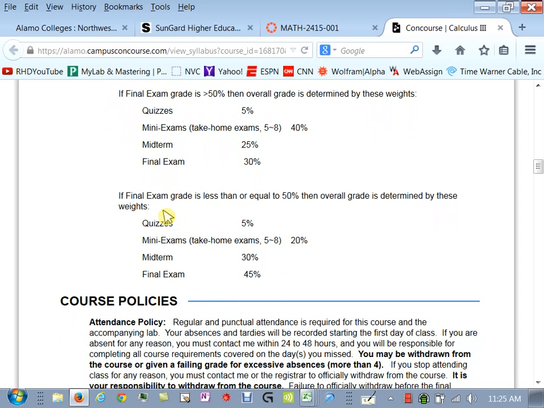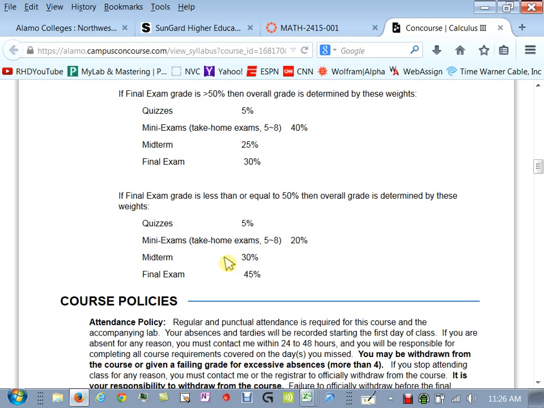Now, if you come into the final and you completely bomb the final, that means you show me that, at the end of the semester, you are able to solve less than half of what I give you on the final. Then the weights of everything changes. Then what you did at home, instead of being 40%, is now only 20%. And that's just because, well, I don't really know if that's you doing your work at home or if you're getting help. You know, you're not supposed to, but I can't tell. So if you come into the final and you show me, hey, look, I still don't really know all of this stuff, then that makes me very skeptical about whether or not you did that work at home. So I take less credit for that, and I make your in-class exams worth more.